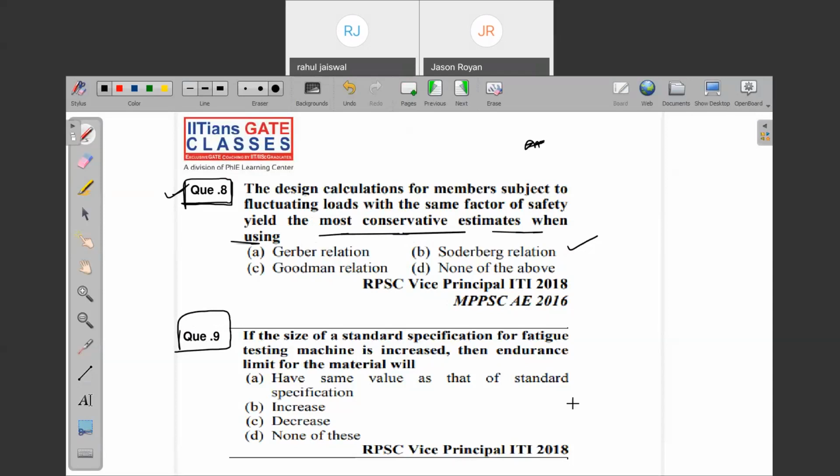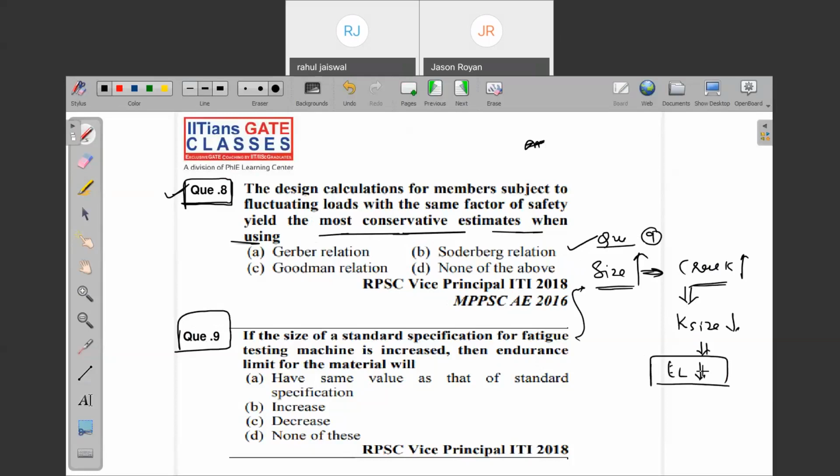No, no, no. Day before yesterday I told you one concept: if the size of the standard specimen for the fatigue testing machine is increased, when size increases, cracks will increase. For question number 9, I'm explaining. When size increases, the crack will increase. When cracks increase, the size factor will reduce. When the size factor reduces, the endurance limit will reduce. That means the endurance limit of the material decreases. Option C is correct.